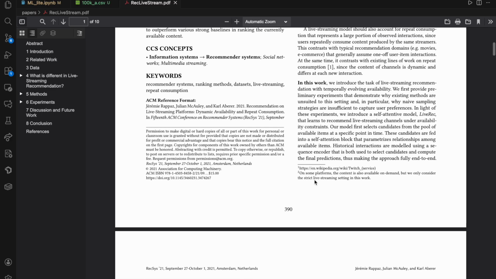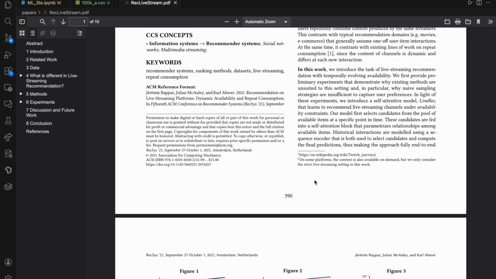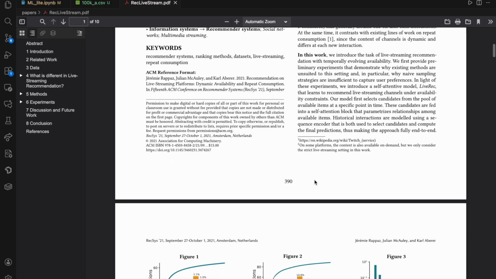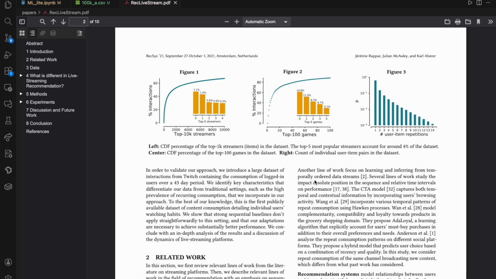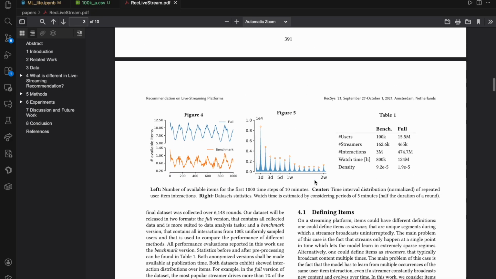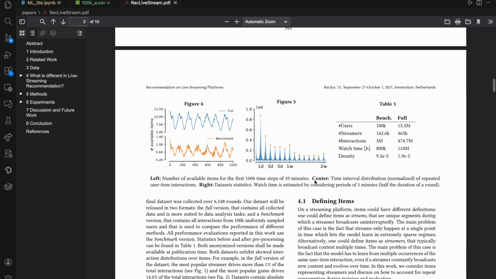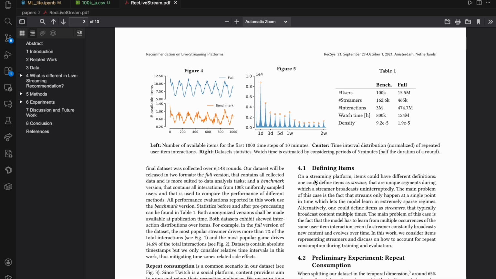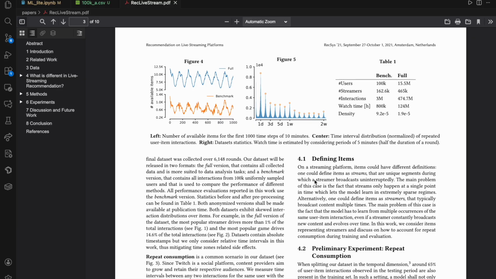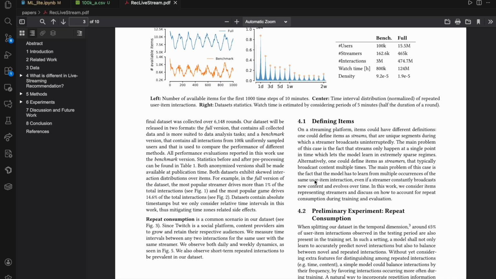Earlier studies on live streaming recommendations also relied on simple baselines such as pop, popularity, and repeat consumption. These baselines are commonly used because pop measures how well a model does by recommending the most popular items overall, while rep captures the fact that users often return to the same creators, which is especially true on Twitch. The original paper also used the same ranking metrics to evaluate progress: hit at 1, hit at 10, and NDCG, normalized discounted cumulative gain. Because these baselines and metrics are standard in prior research, the earlier study used them to evaluate their models. We also follow the same approach to maintain consistency and comparability.